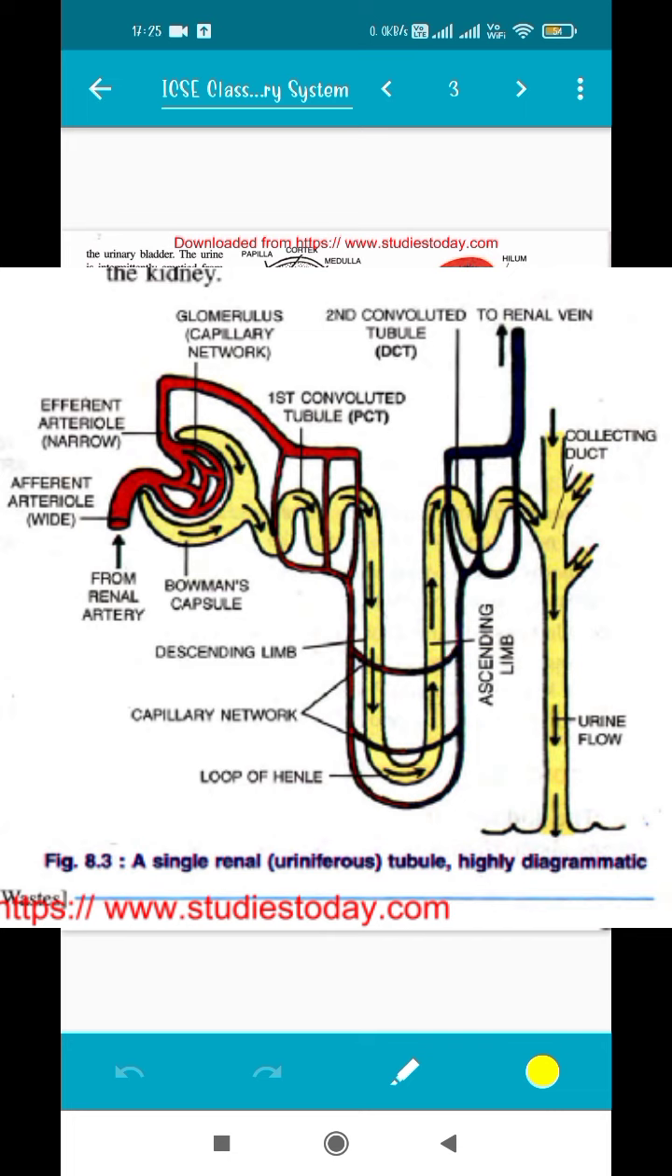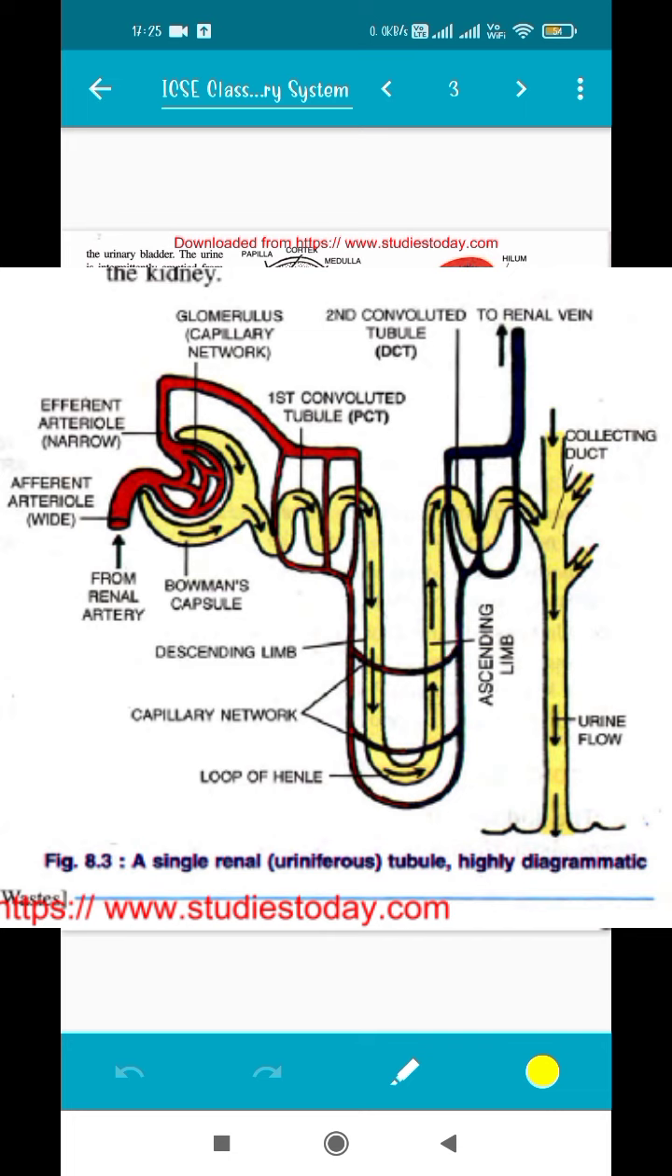Let us know in detail. Bowman's capsule. It is a thin walled cup. It looks like a cup, as you can see, and it is very thin. It has just a single layer of cells, something like a hollow ball pressed deep on one side. So it is like a cavity. Its hollow internal space continues into the tubule.